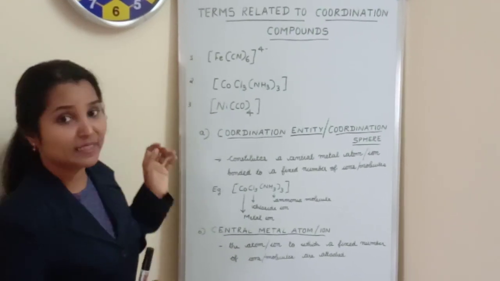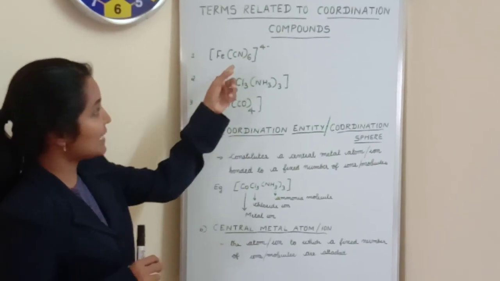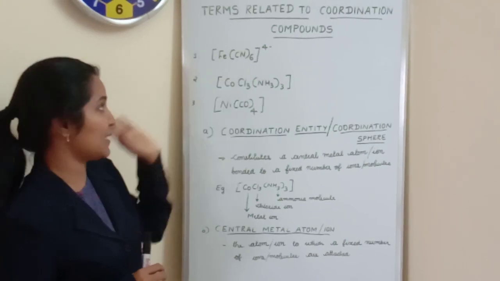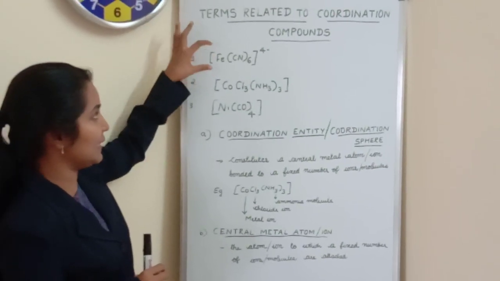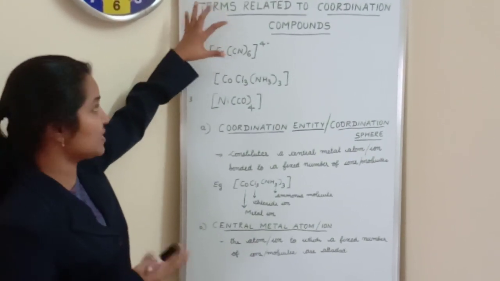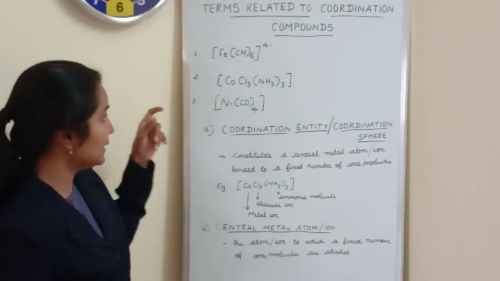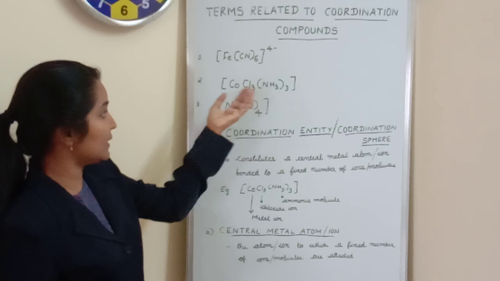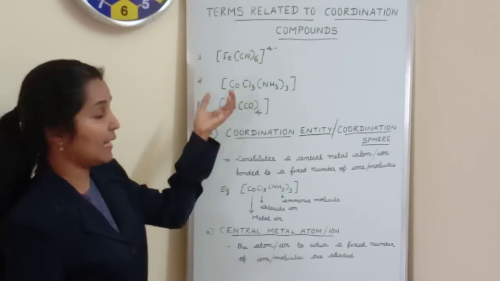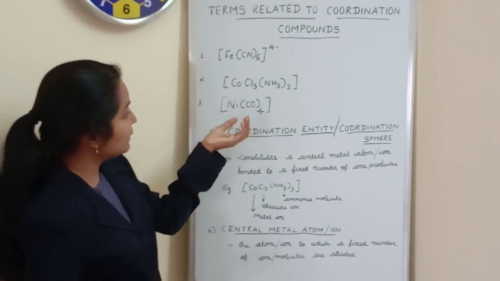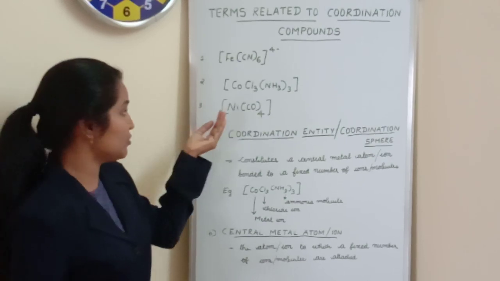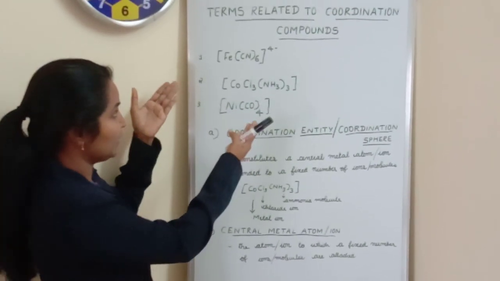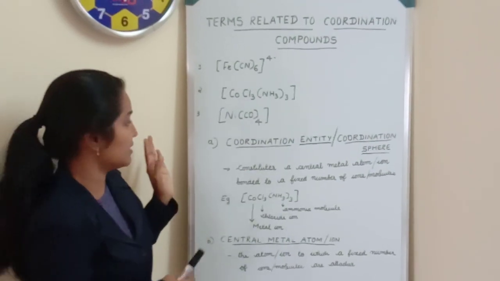In the first coordination compound you can see cyanide ions are attached with Fe2 plus ion, another metal ion. Here is a metal ion and this another charged ion, that is a cyanide ion. Here chloride ions and ammonia molecules are attached with the cobalt ion, and here carbon monoxide is attached to nickel. So this is the common structure or common way of expressing a coordination compound.